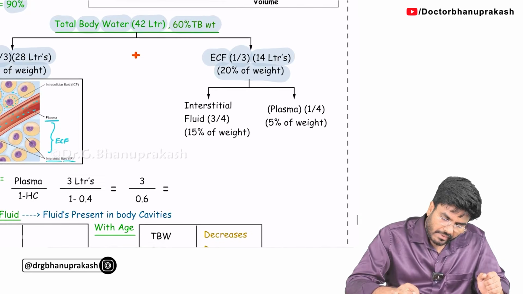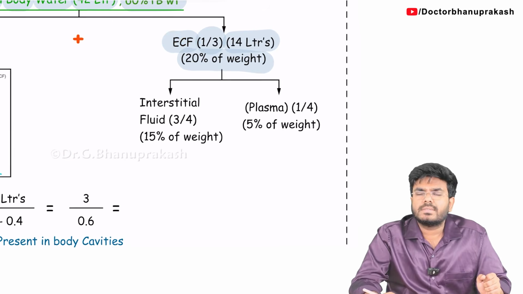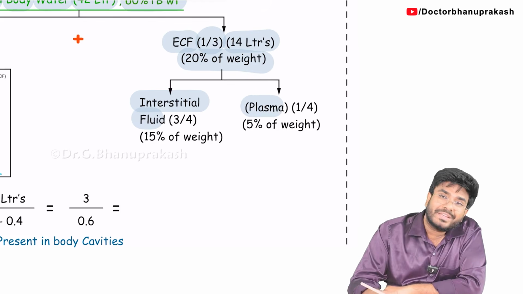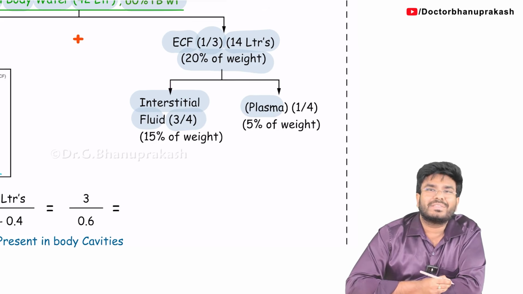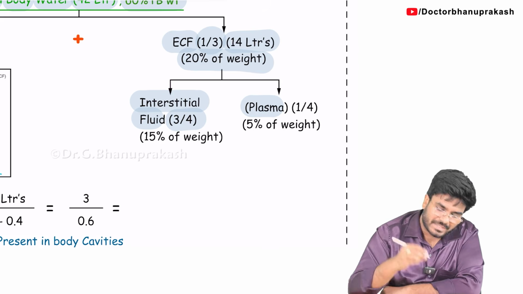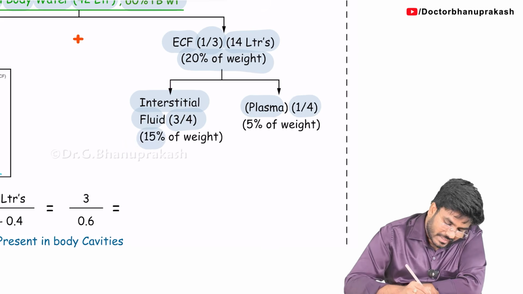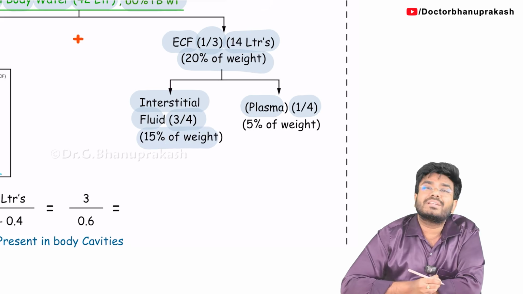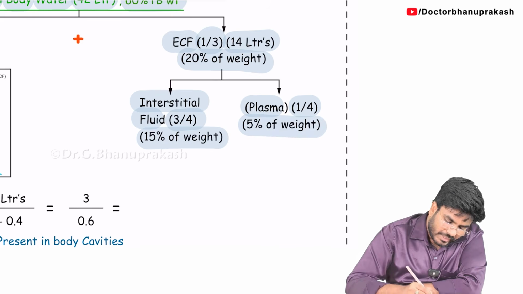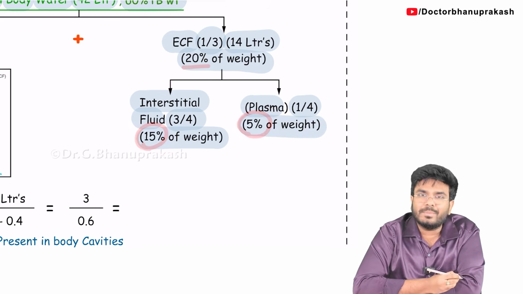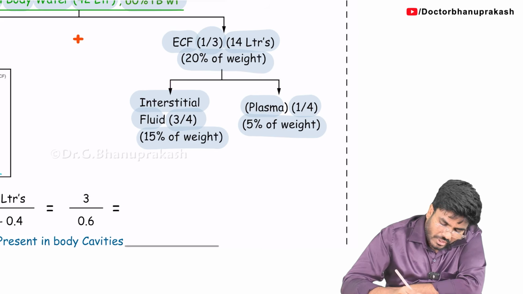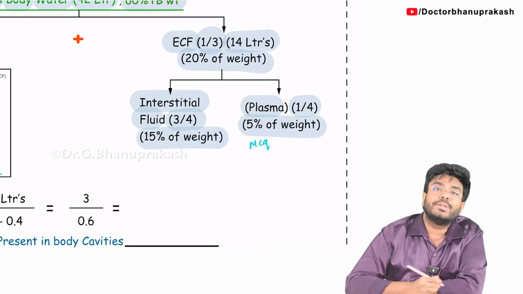Next. I have already taught you that the extracellular fluids are further divided into interstitial fluid and plasma. Which do you think is more? Interstitial fluid is more. Three-fourths of the extracellular fluid is interstitial fluid. Plasma is only one-fourth. So interstitial fluid contributes 15% of the body weight, plasma contributes 5%. 15 plus 5 is 20. So within this 20, 15 is interstitial fluid, plasma is 5. This is an MCQ which was already asked: plasma contributes to how much percentage of the body weight?